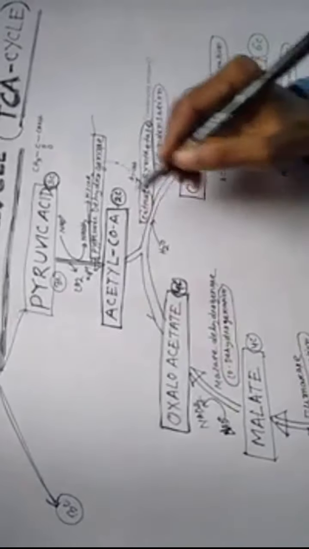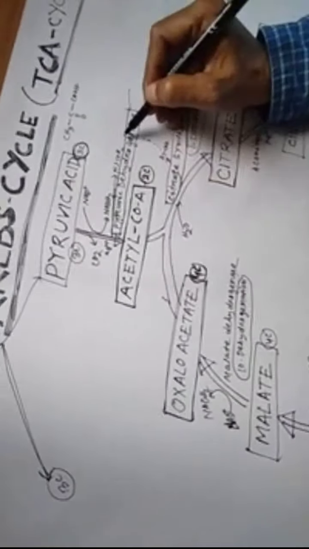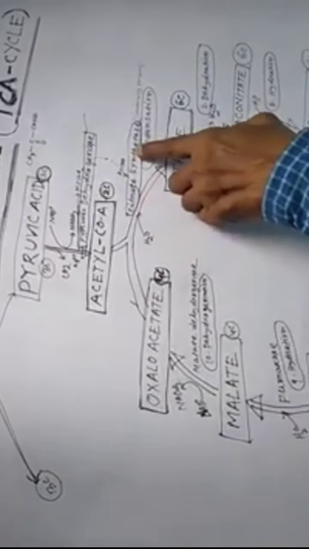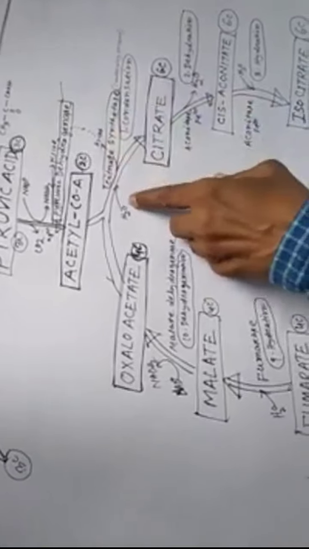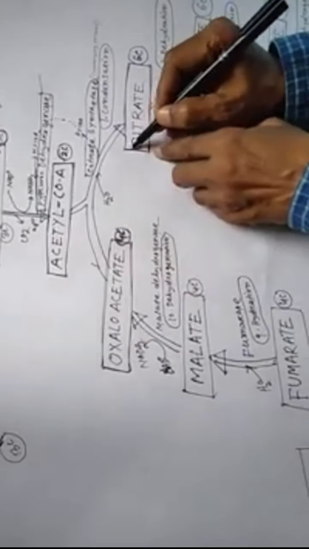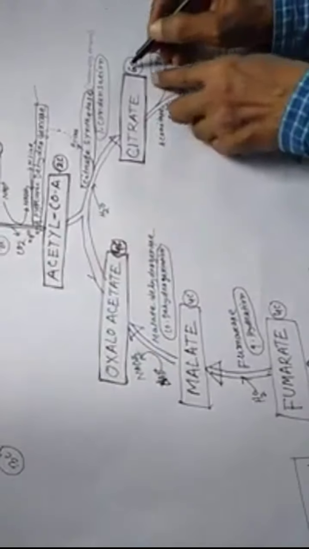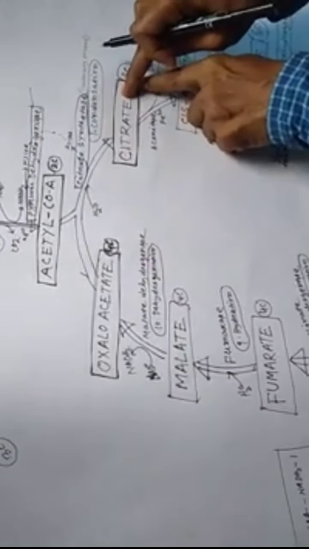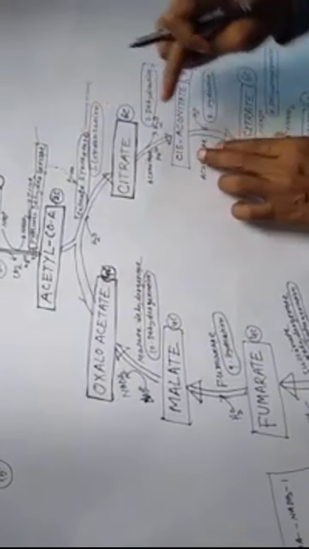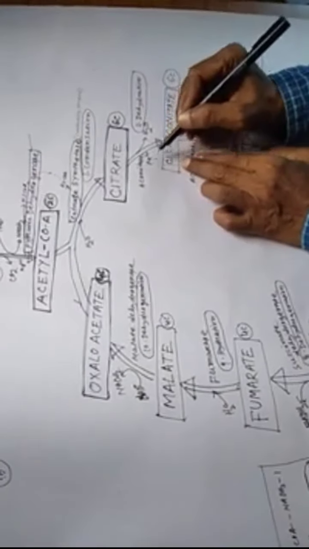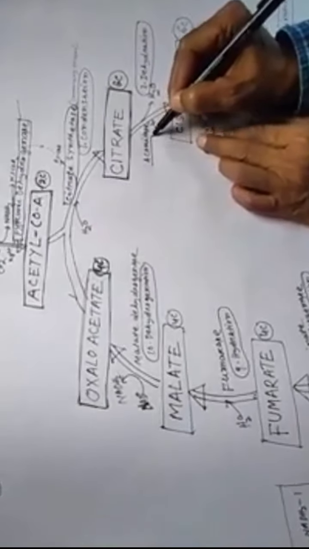Remember: pyruvic dehydrogenase, citrate synthetase, the condensing enzyme. Water is added, and citrate becomes a 6C compound. Then citrate is again converted into cis-aconitate by the enzyme aconitase.